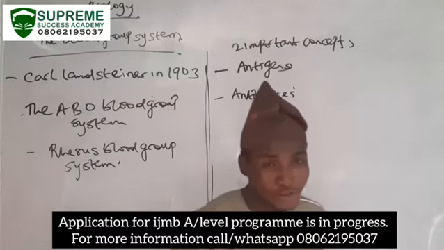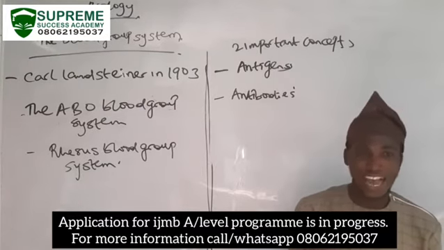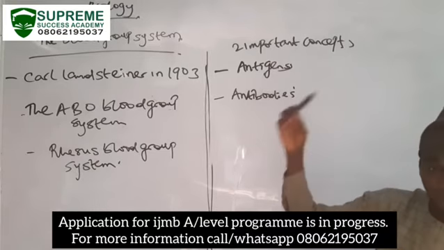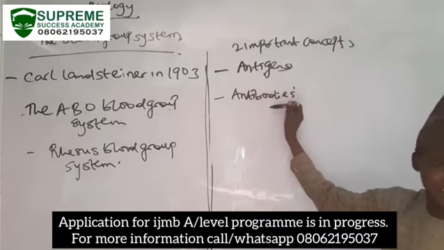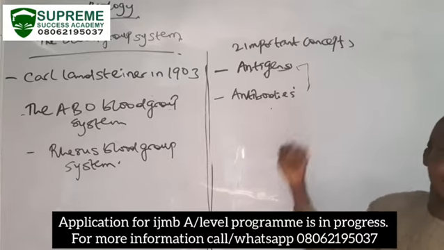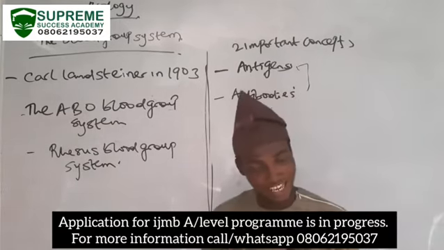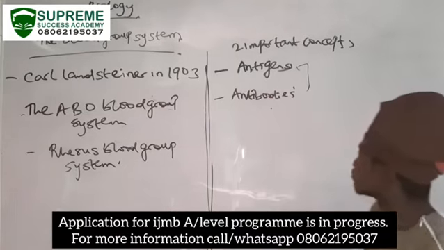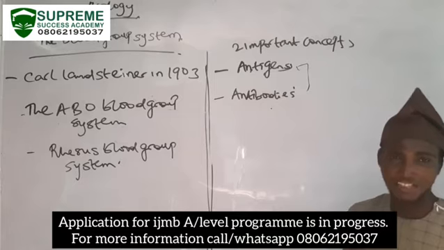On the surface of blood, you will find both antigens and antibodies. So what is the difference between antigens and antibodies? Most candidates who write external exams tend to find it difficult to differentiate between them.